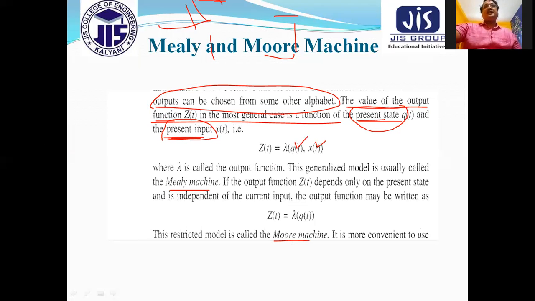But in a Moore machine, the output depends only on the present state. So the main difference is that the Mealy machine gives the output based on the present state and present input, and the Moore machine gives the output based only on the present state, and it is independent of the current input.